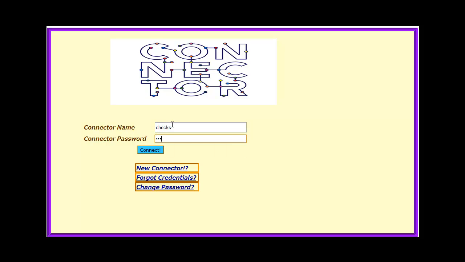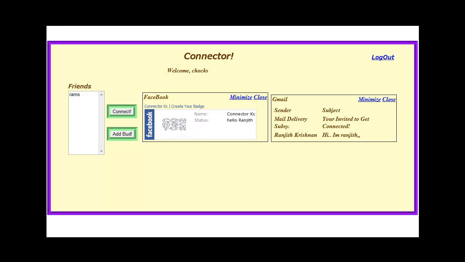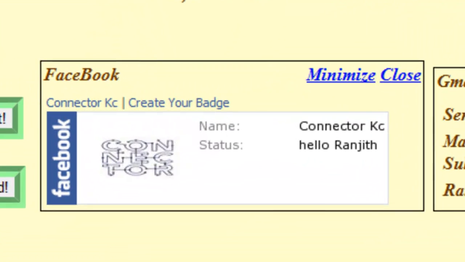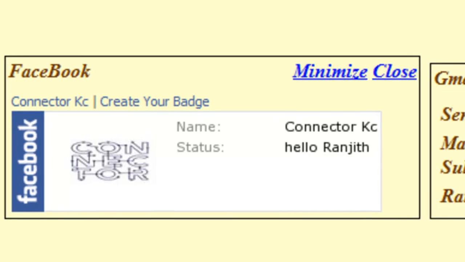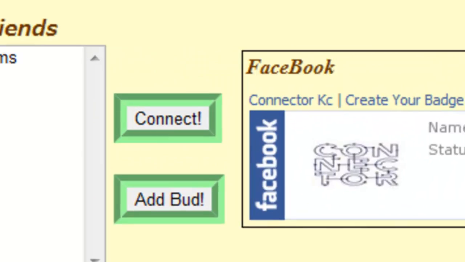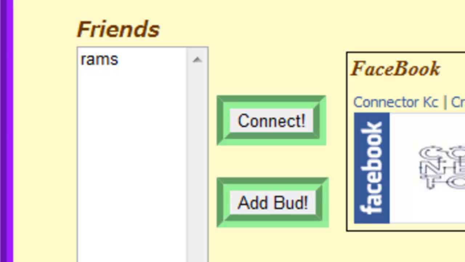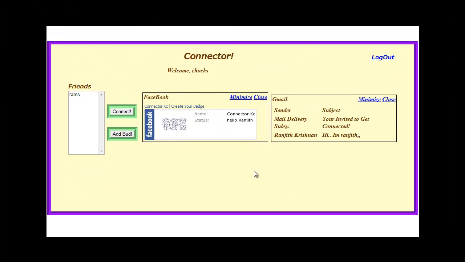The user should log into their home page using their credentials. The major features of Connector can be listed as Facebook integration, Gmail integration, Add Friend, and peer-to-peer chat application.